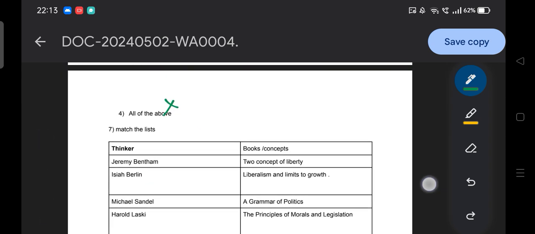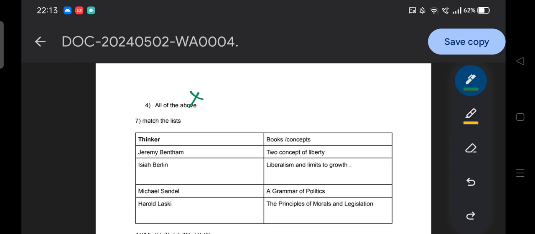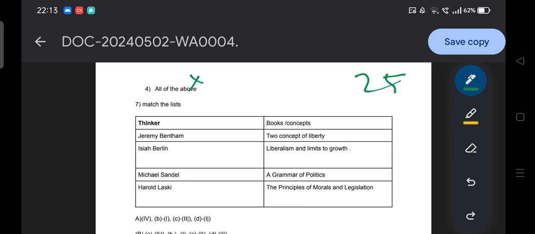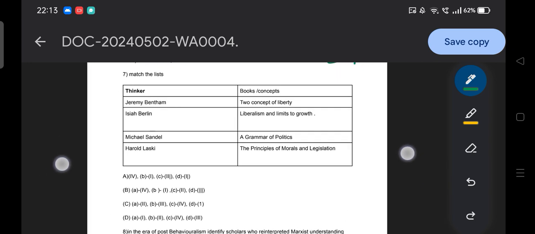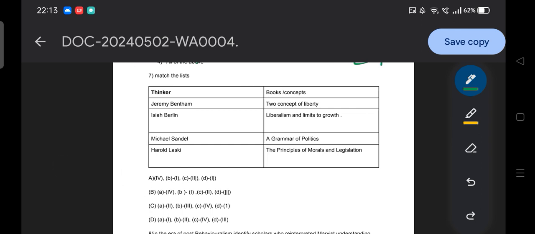Then question number 7, here is your match the list type question, thinker and the book. This side thinker, this side book. Here are the options, so just read and try to match. Jeremy Bentham, Isaiah Berlin, Michael Sandel, Harold Laski. Books: Two Concepts of Liberty, Liberalism and Limits to Growth, A Grammar of Politics, The Principles of Morals and Legislation.